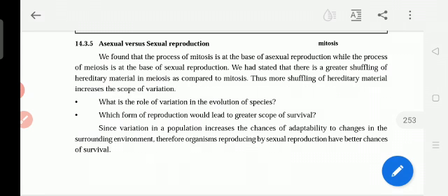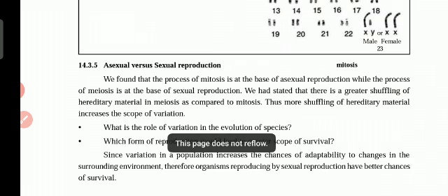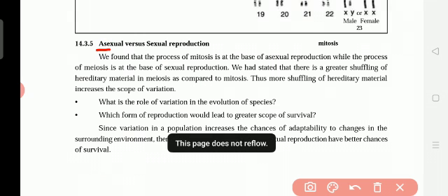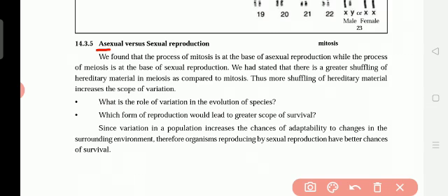Here we see asexual versus sexual reproduction. Asexual is different and sexual is different. "A" means what? Single. An apple, a ball, that means one ball. An aeroplane or a mobile, like that. So asexual reproduction means single parent.